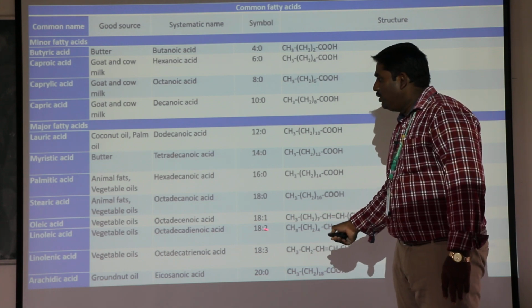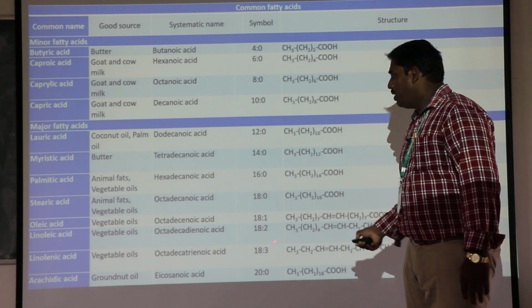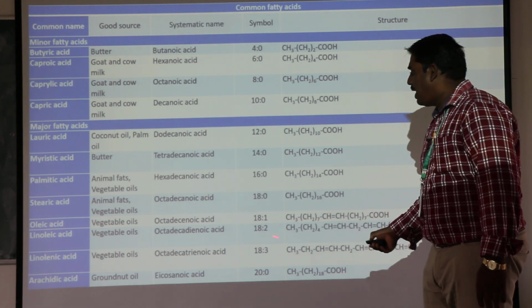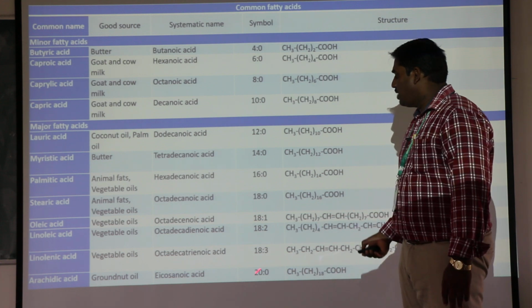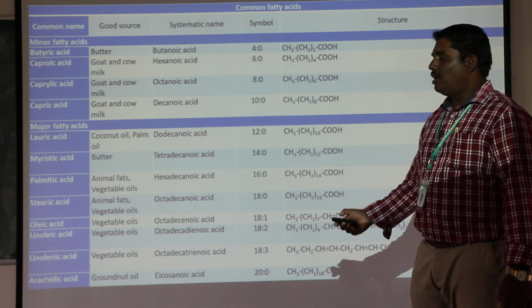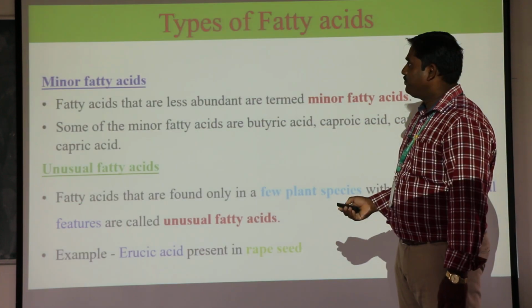Similarly, this molecule, for example linoleic acid, contains 18 carbons as well as 2 double bonds. And the third one is linolenic acid, which has 18 carbons as well as 3 double bonds. Similarly, arachidonic acid has 20 carbons. So these are all very important fatty acids.